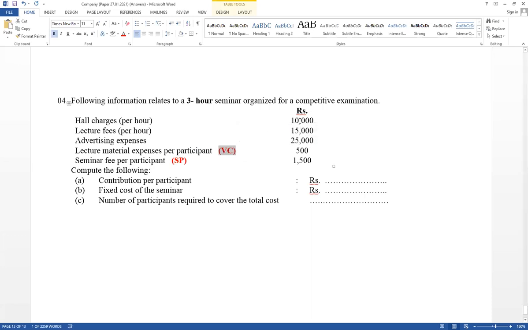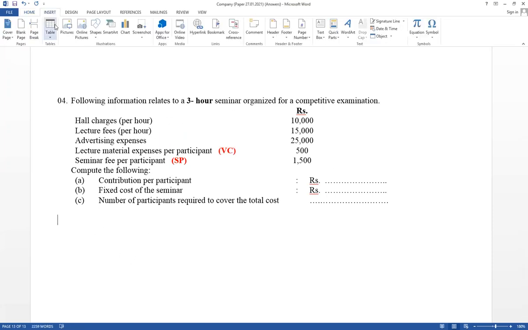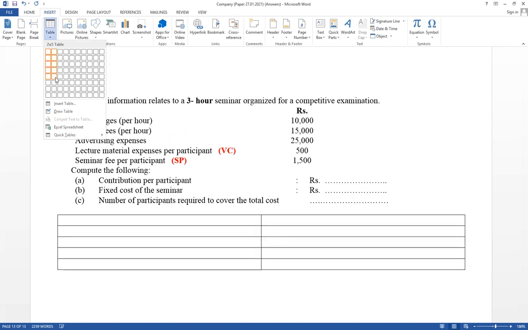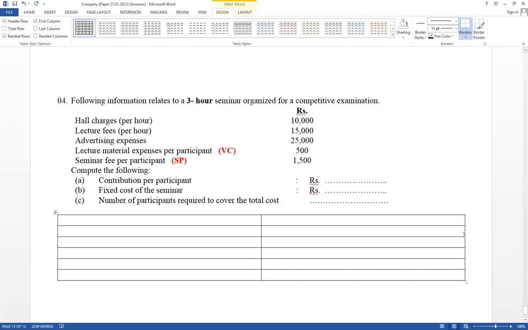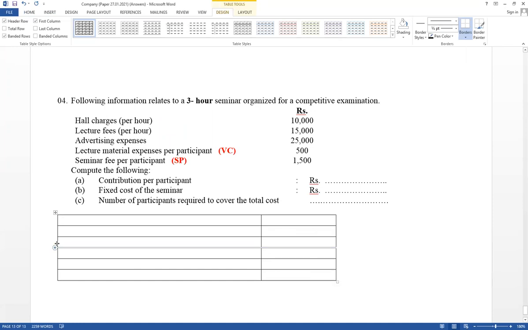And those are the fixed costs. But there is a 3 hour seminar program, and it has given per hour. First, try to calculate total fixed cost. Those do not vary with the number of participants, therefore fixed cost. But they vary with the number of hours. We only look at whether it changes with the participants. Right, therefore first calculate total fixed cost. Before answering the question, you have to calculate total fixed cost, variable cost per unit, and selling price per unit.